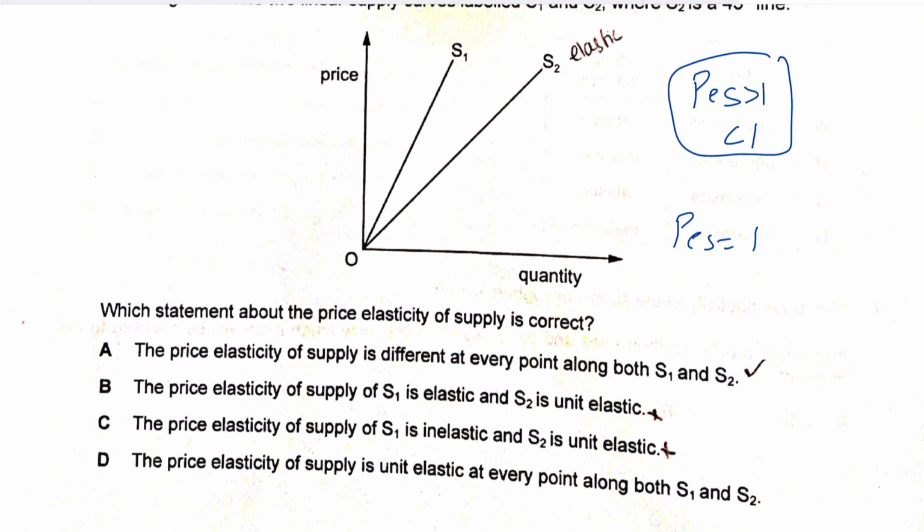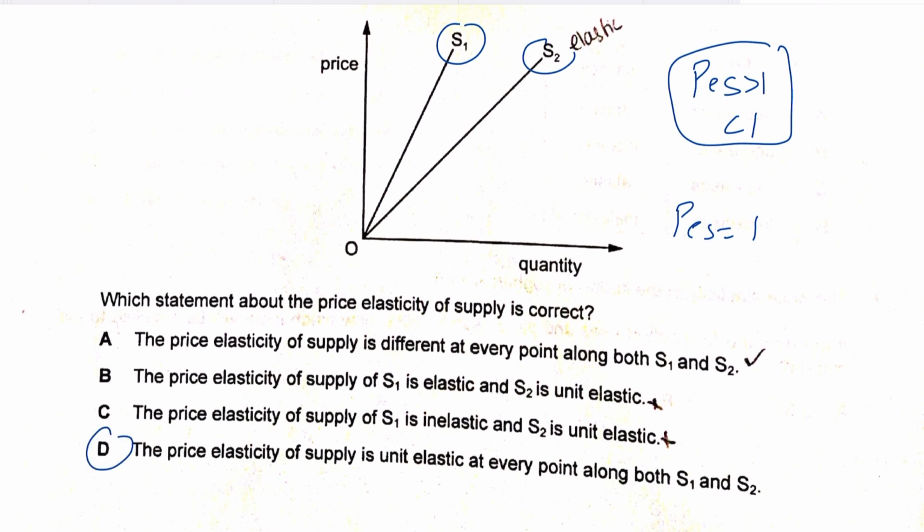Remember that whenever your PES equals 1, it's not only equal to unity but constant throughout the curve, at any point as you move up, for both S1 and S2. Although S1 and S2 have different slopes, PES equals 1 for both curves and is constant throughout. While if the supply was elastic or inelastic, the elasticity changes as we move up the curve. So the correct answer should be D: the price elasticity of supply is unitary elastic at every point along S1 and S2.